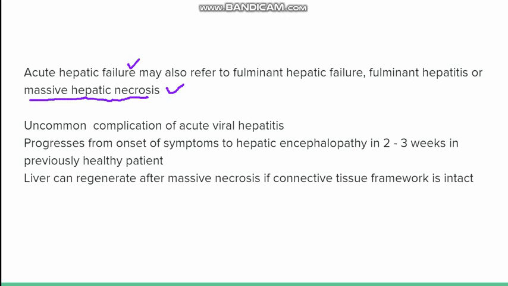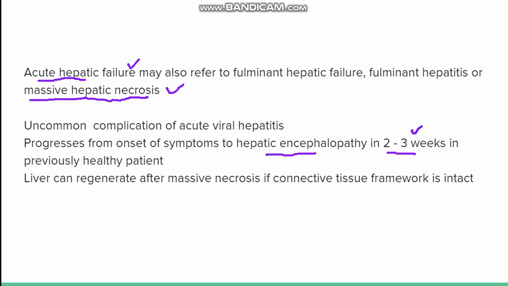Fulminant, if you go by the dictionary meaning, means explosion. So this is a very acute and rapid process. It is a very uncommon complication of acute viral hepatitis and has a very bad prognosis. Because the liver is going into hepatic necrosis in massive quantities, the patient can progress from onset of symptoms to hepatic encephalopathy in 2 to 3 weeks.